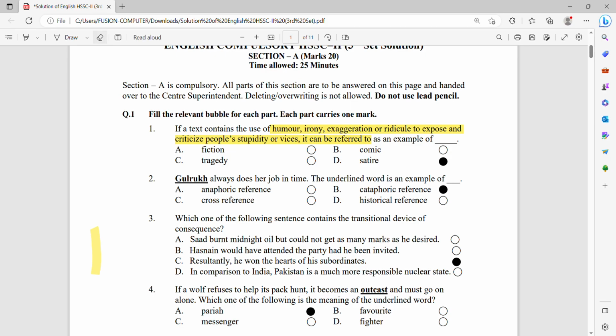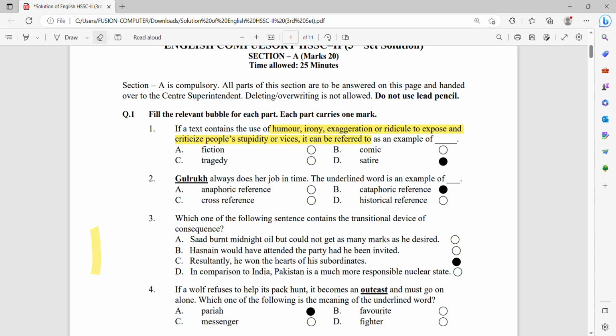Coming to question number 1, fill the relevant bubble; each part carries 1 mark. First MCQ: if a text contains the use of humor, irony, exaggeration, or ridicule to expose or criticize people's stupidity or vices, it can be referred to as satire. Satire is a characteristic of literature in which a novelist or dramatist uses mimicry or actions to criticize the reality of the nature of people or society.